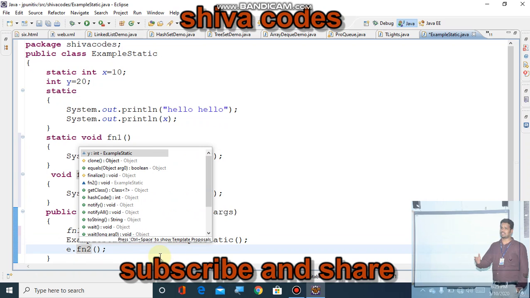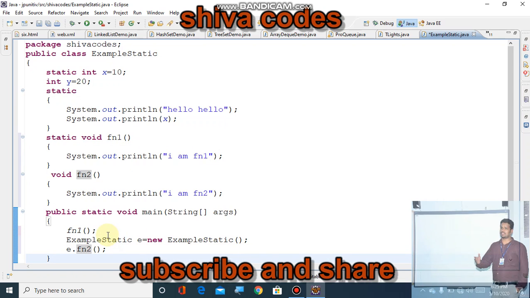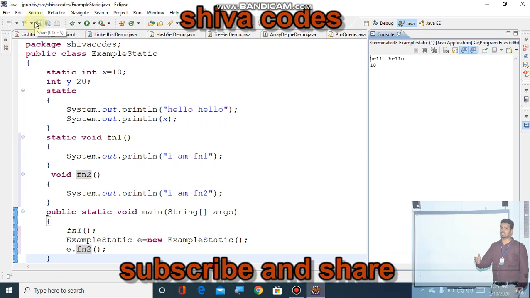Now the error is gone. What do you guess the output is? First the static block is executed: hello hello, and the x value is 10. Later, function 1, I am function 1, next I am function 2. This is the output you are getting. So, saving and executing again. Got it, everyone? Hello hello, 10, I am function 1, function 2.